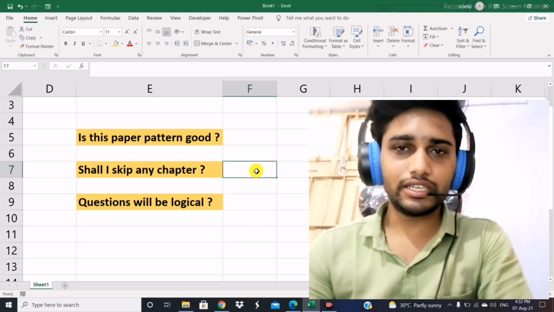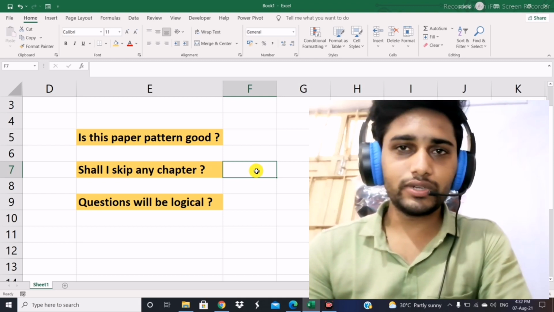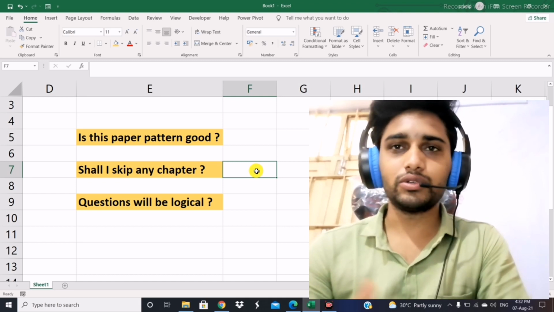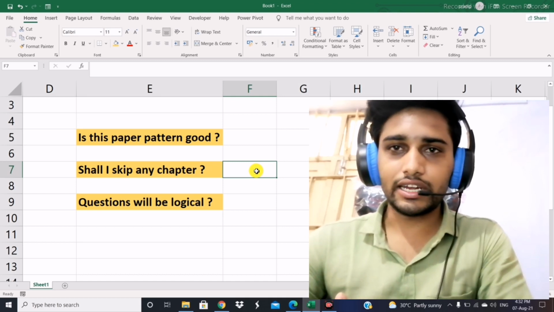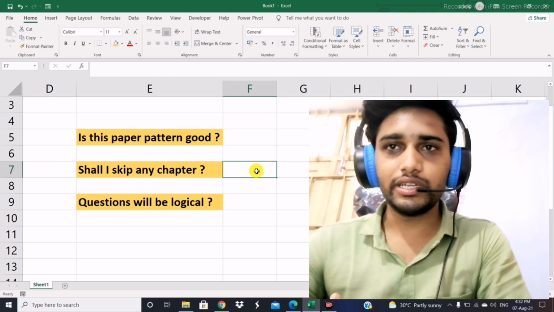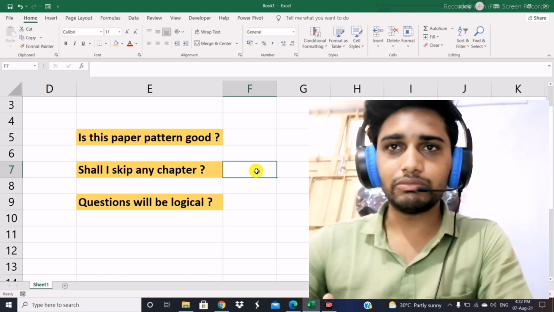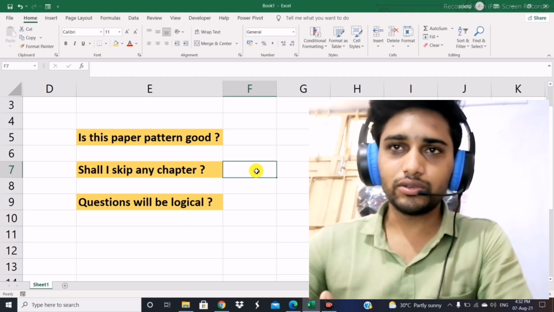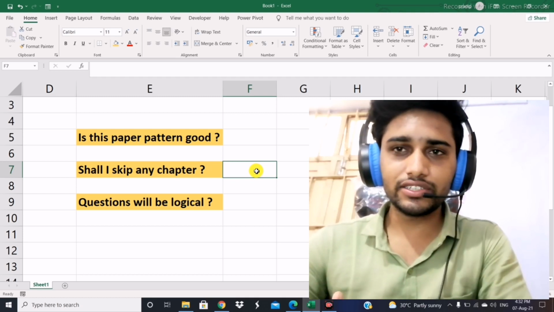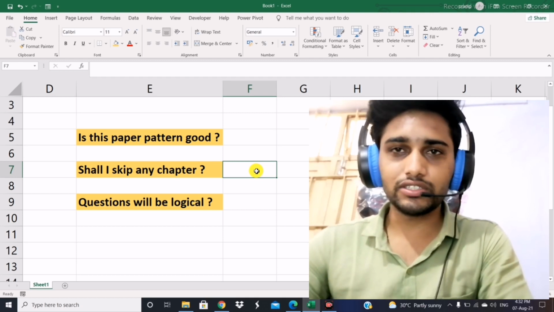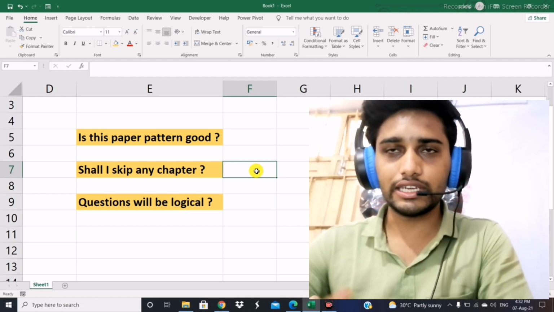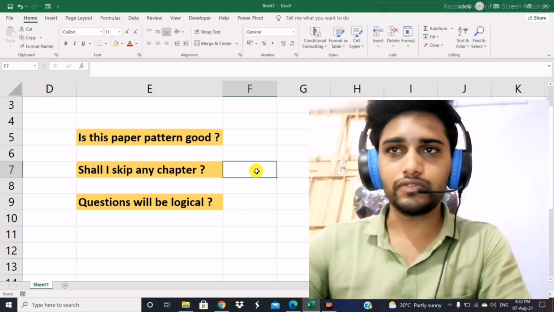Second is, shall I skip any chapter? As of now you are not supposed to skip any chapter, because whatever cannot be asked in the big sums can be asked in the MCQ, because we have approximately 40 marks of MCQs. So you are not supposed to skip anything, at least what is given in the module. So you have to do the module 100%. That is the first point I would like to clarify, because we don't know which sums can be asked